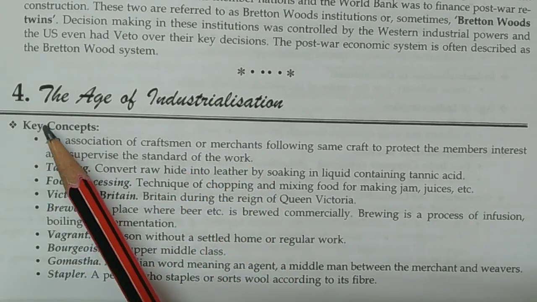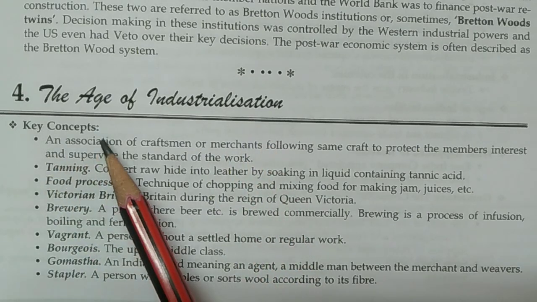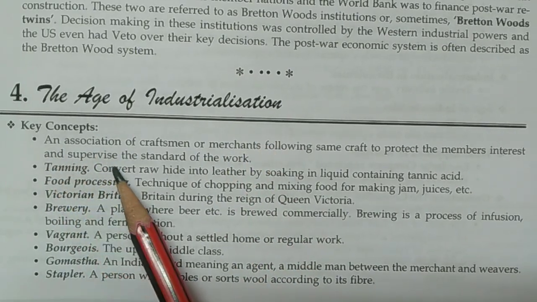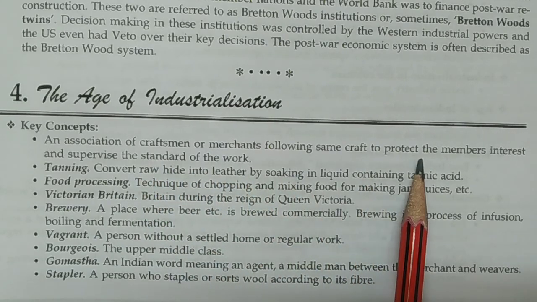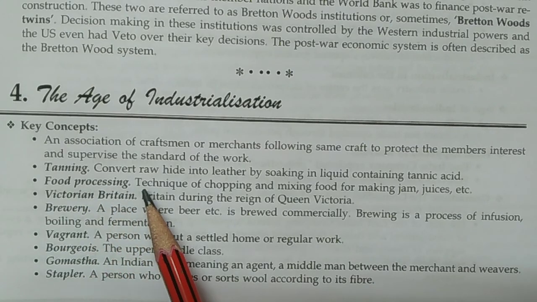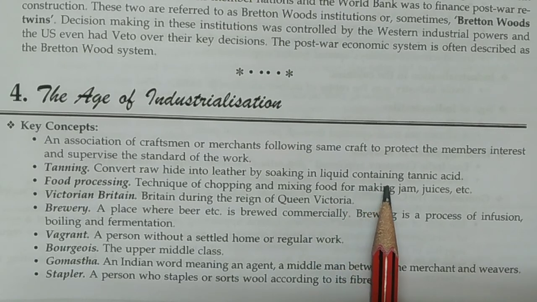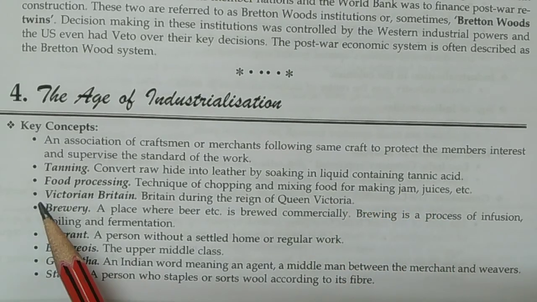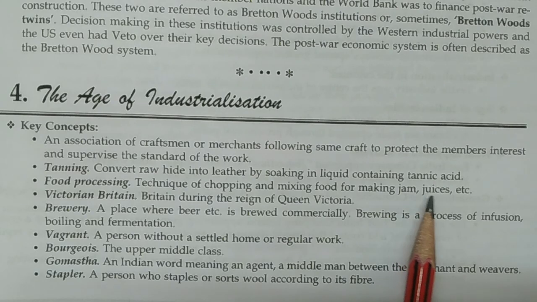So it's chapter number 4, the age of industrialization. Key concepts. What are the key concepts of this? Guild: an association of craftsmen or merchants following the same craft to protect the members' interest and maintain the standard of work. Next, tanning: convert raw hide into leather by soaking in liquid containing tannic acid. Next, food processing: technique of chopping and mixing food for making jam, juices, etc.